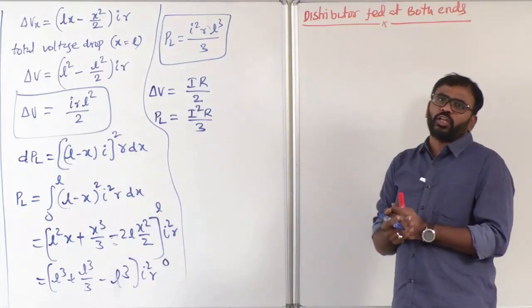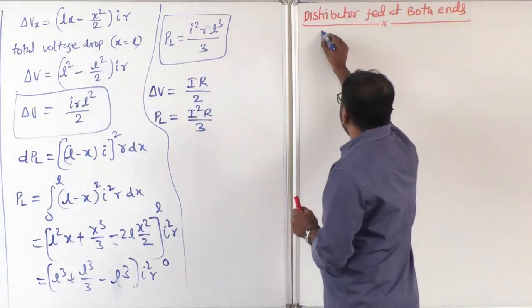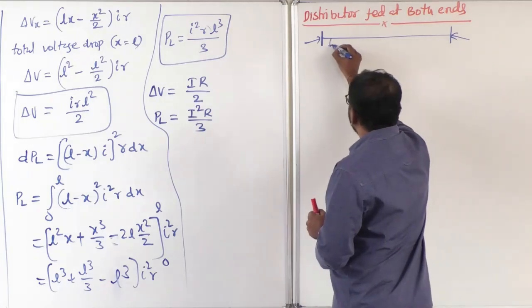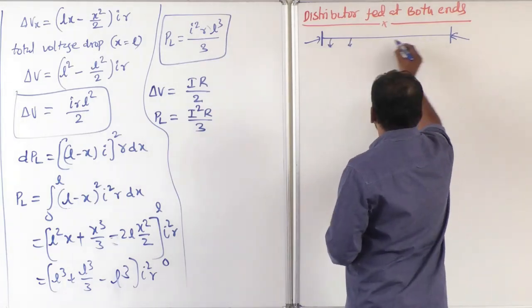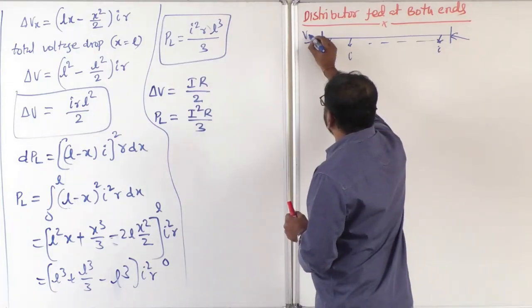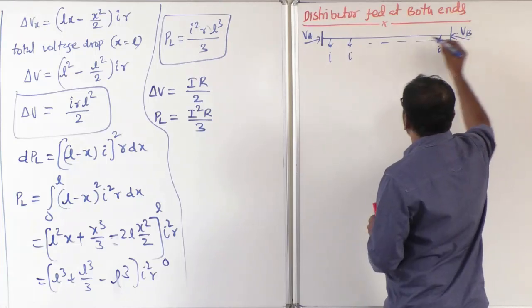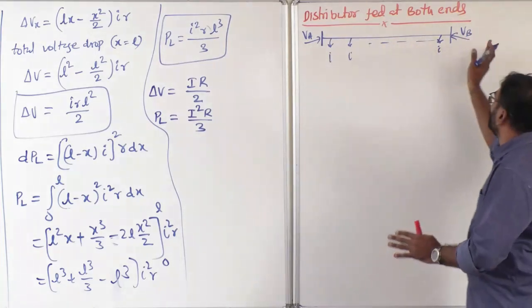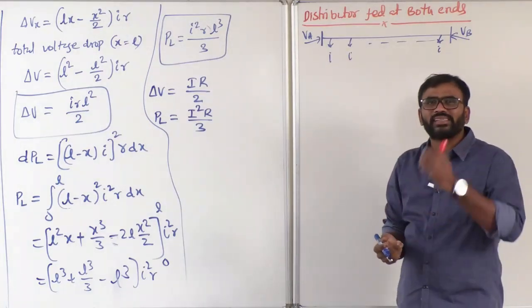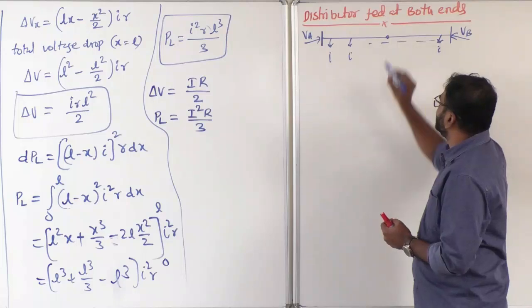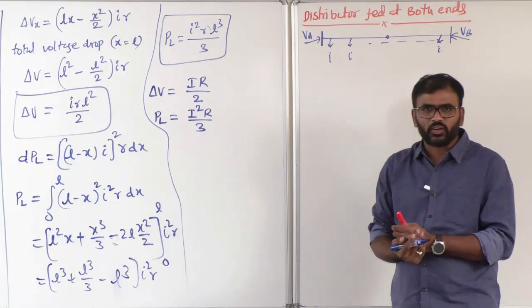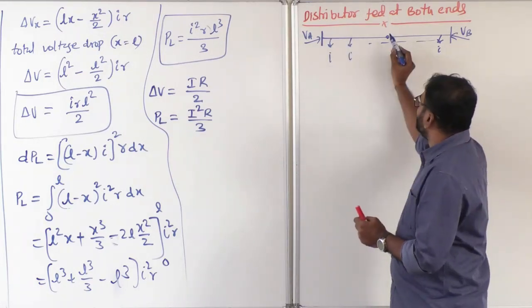Now we will see a distributor fed at both ends. Suppose the distributor is fed at both ends with uniform loading, then there are two things you need to understand here. Number one is the voltage at this point, let's say VA and VB. Suppose VA equals VB and it is uniformly loaded, that means exactly at the middle of the line, the middle of the distributor, we get the minimum voltage location. Correct or not? So exactly at the middle, we get